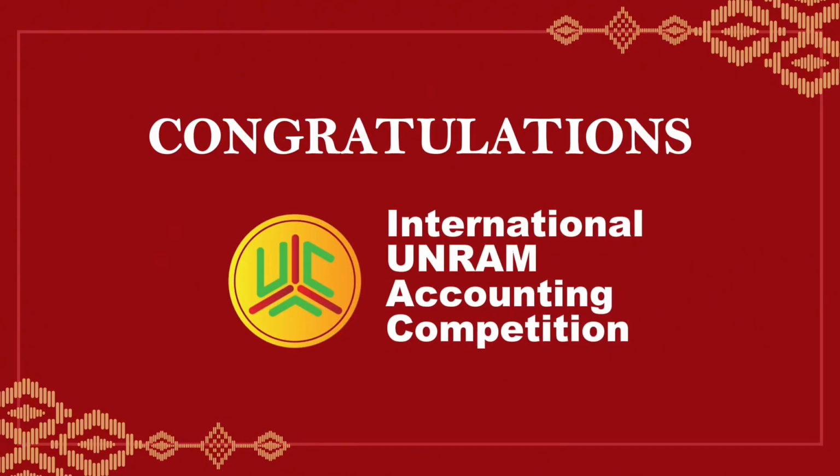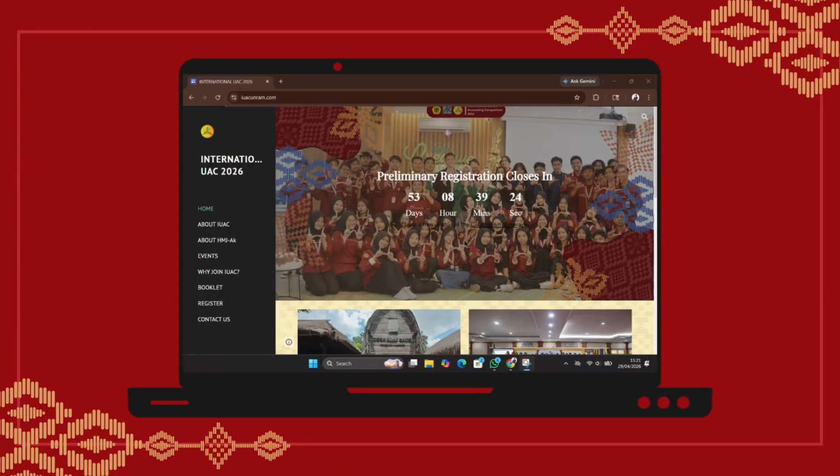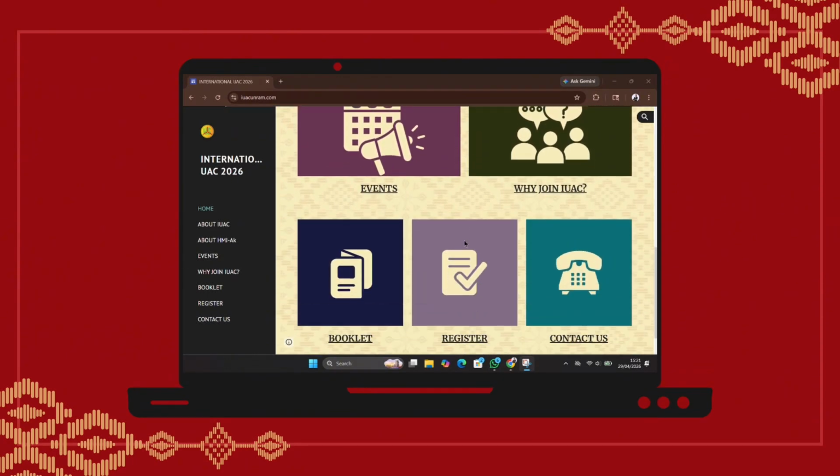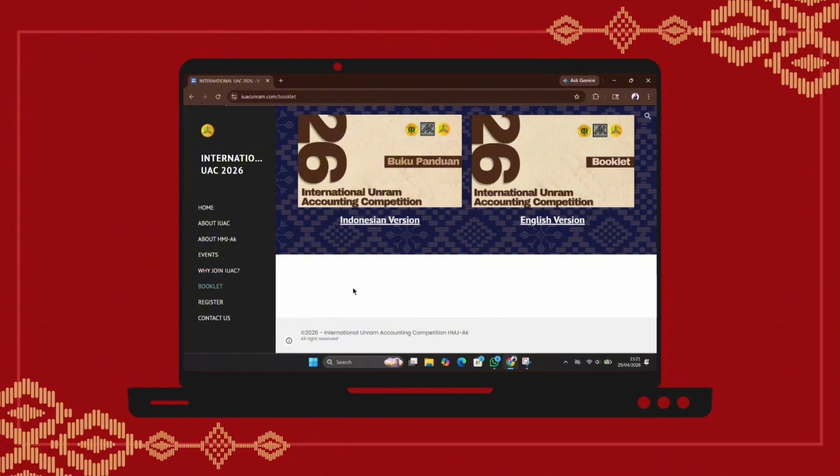Congratulations! You have successfully joined and become part of the International Unram Accounting Competition 2026. And note, if you want to understand more about IUAC 2026, you can click the booklet section. A guidebook will appear in both Indonesian and English.